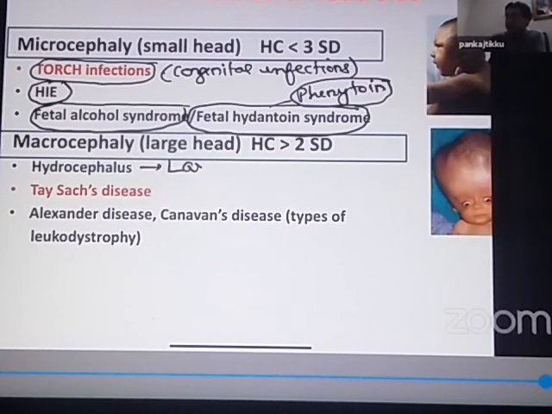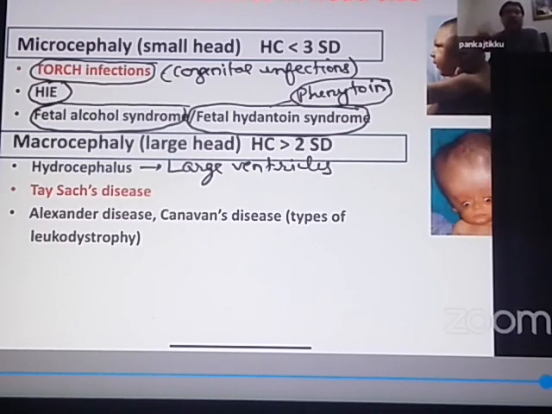What is the typical feature of hydrocephalus? Hydrocephalus is typically associated with large ventricles. If the ventricles are enlarged, then you say this is hydrocephalus. You can never have a hydrocephalus without enlargement of the ventricles. Please remember this. There can be a hydrocephalus when the intracranial pressure is normal.